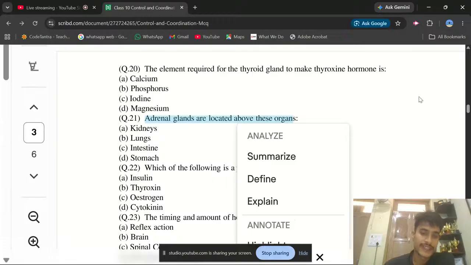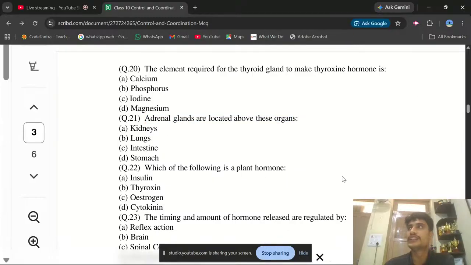As I told you, it is present on the tip of the kidney. As I discussed in the classes, the adrenal glands release adrenaline hormones and help in emergency situations. What is the function of adrenaline? It's a simple question. It basically controls the heart rate, breathing, respiration, and blood circulation, and adrenaline is released when needed, that is, when humans or animals are in a fear or fight condition, then it is released from the adrenal glands.